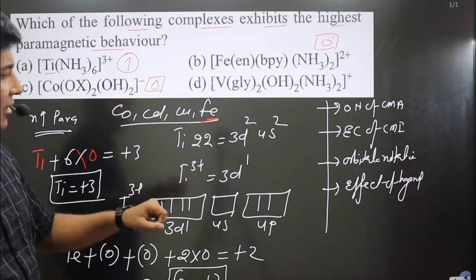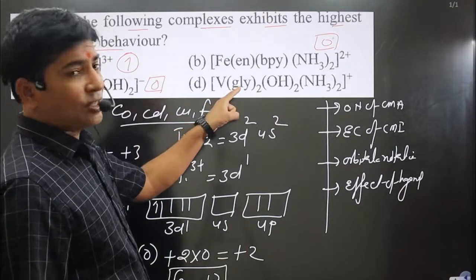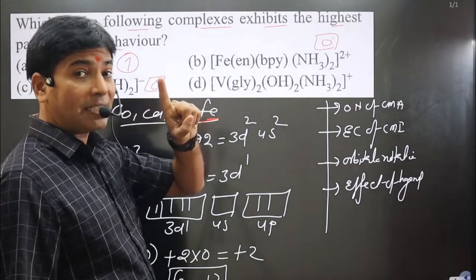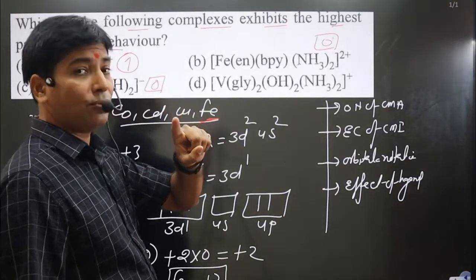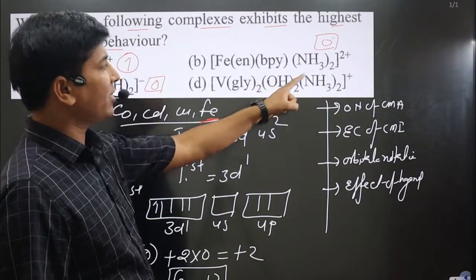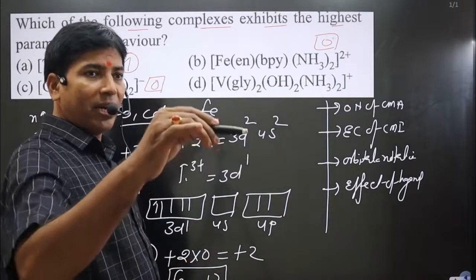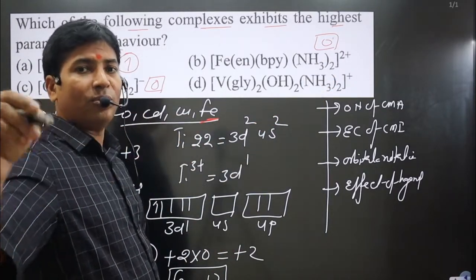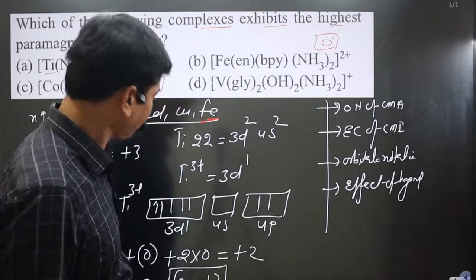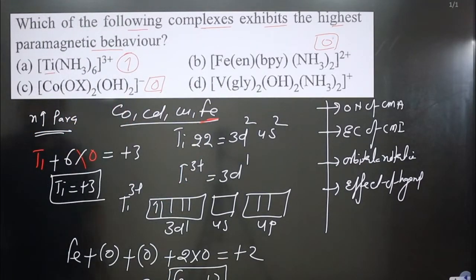We calculate the oxidation number. You can see this is a neutral ligand, 0 will be there. This is OH minus, a negative unidentate ligand, minus 2 is there. Overall charge is what? Plus 1 is there. Vanadium minus 2 is equal to plus 1. Vanadium is equal to what? Plus 3 is there. So we got plus 3 charge.